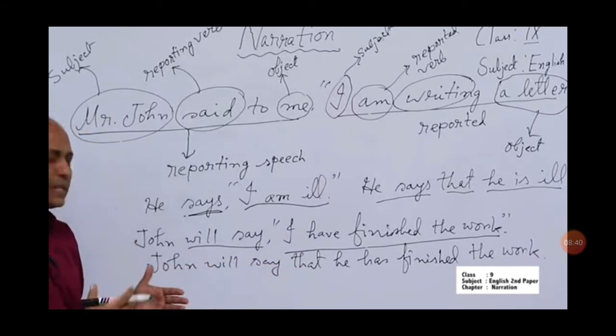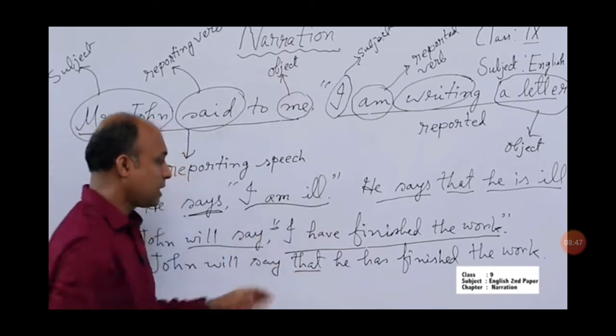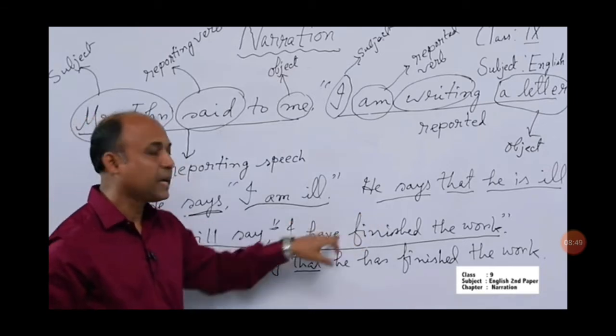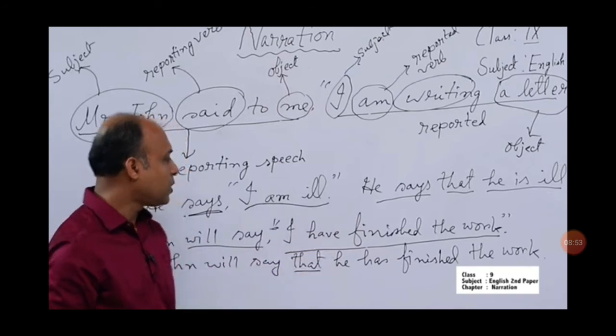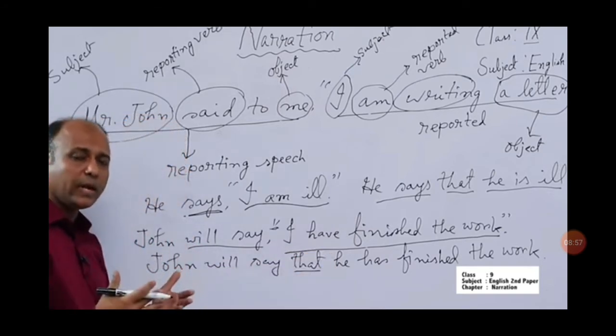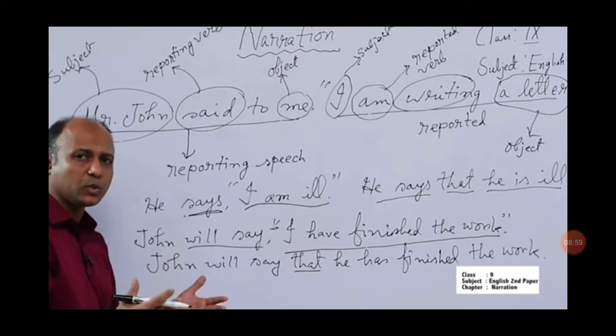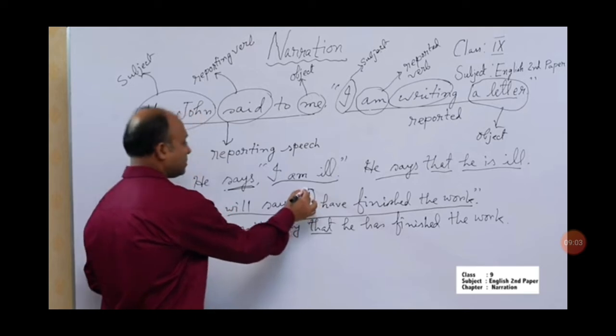How have we changed it? You know that instead of inverted commas, we have put that here, as this is an assertive sentence. And you have already learned how to change person.